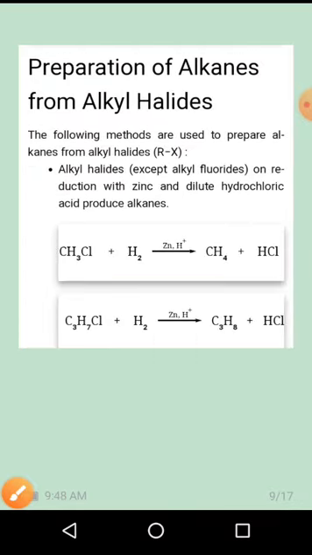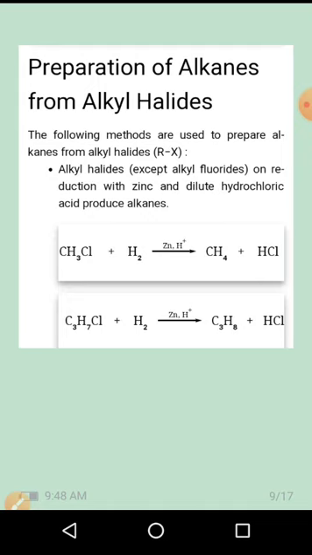Next one is from alkyl halides. Alkyl halides on reduction with zinc and dilute hydrochloric acid produce alkanes. So methyl chloride, reacted with hydrogen in the presence of zinc and H+ as a catalyst, gives CH4 plus HCl. Similarly, you can take the example of chloroethane reacted with hydrogen, and you will get the corresponding alkane.